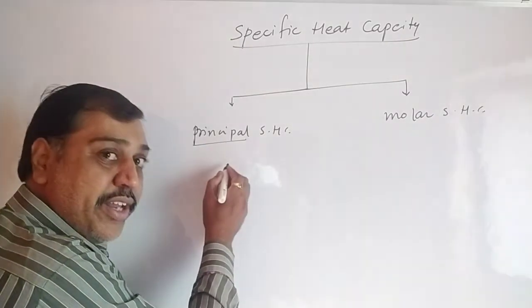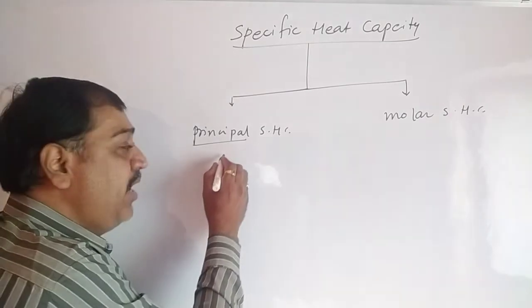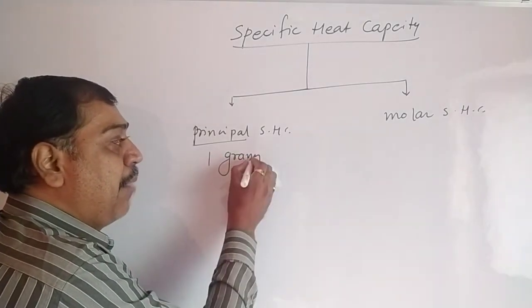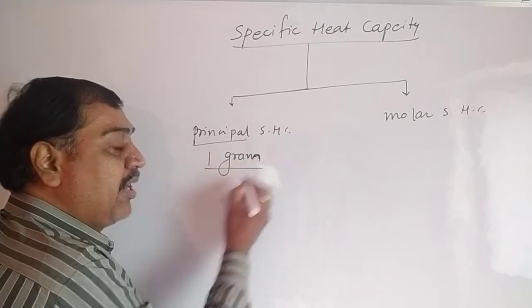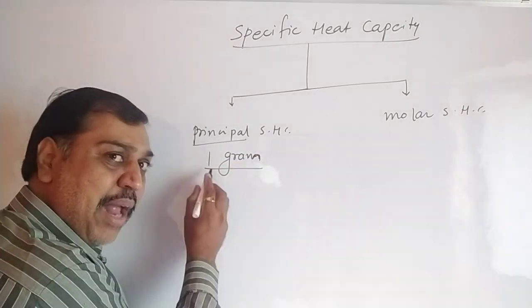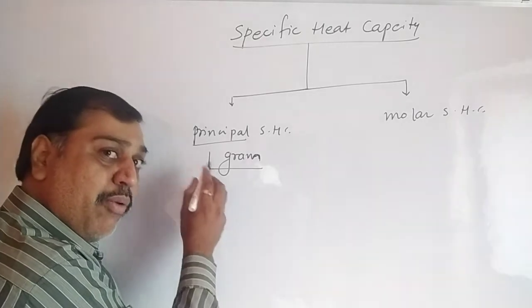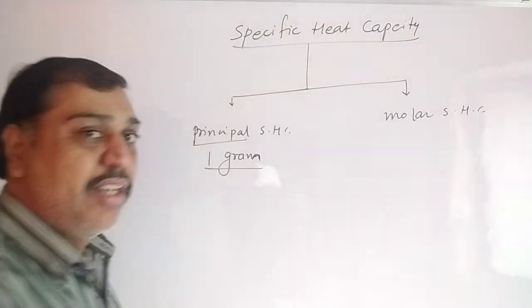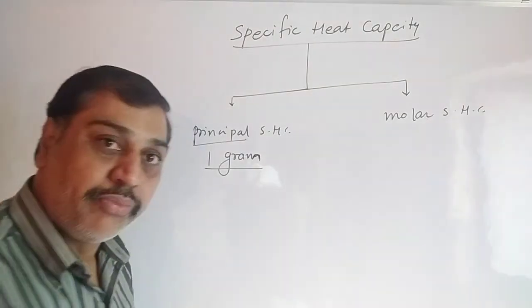The mass is measured here in grams, so the mass used here is 1 gram. The amount of heat required to increase the temperature of 1 gram of a substance by 1 degree Celsius is said to be the principal specific heat. Molar specific heat is the term used for moles.